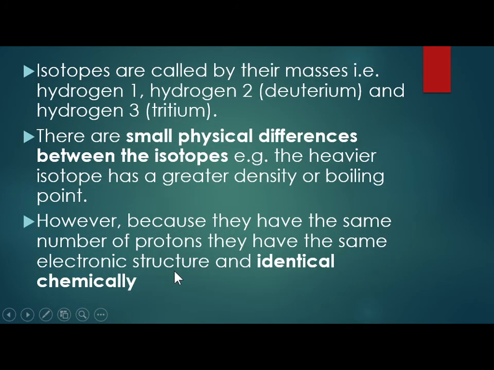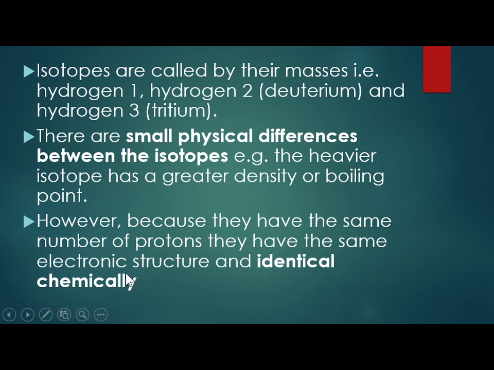We move to the next slide. Isotopes are called by their masses, therefore hydrogen 1, hydrogen 2, and hydrogen 3. There are small physical differences between isotopes. For example, the heavier isotopes have a greater density or boiling point. Therefore, having more neutrons does not affect the chemical properties of an isotope, but it affects the physical properties. However, because they have the same number of protons, they have the same electronic structure and are identical chemically.